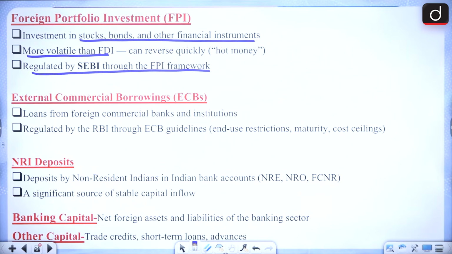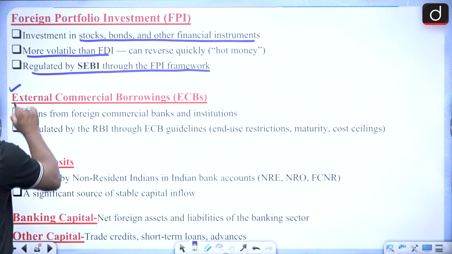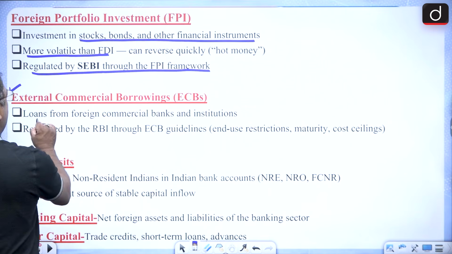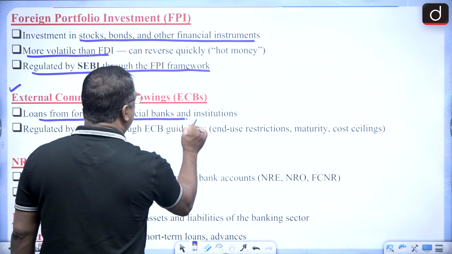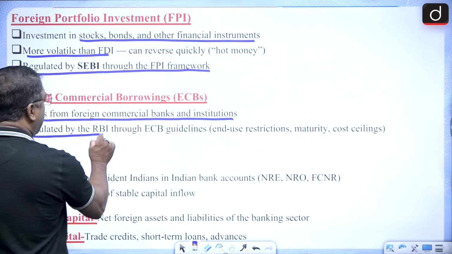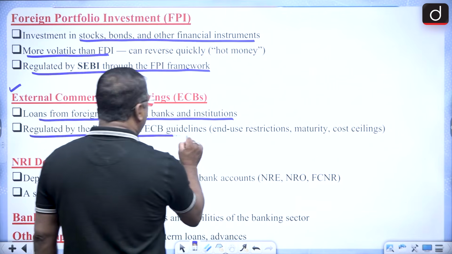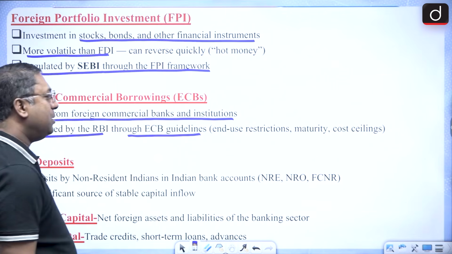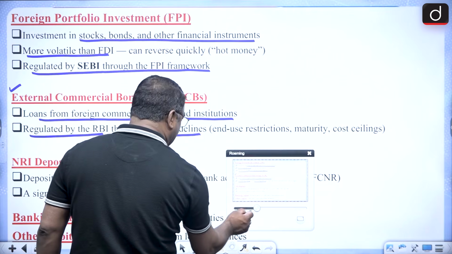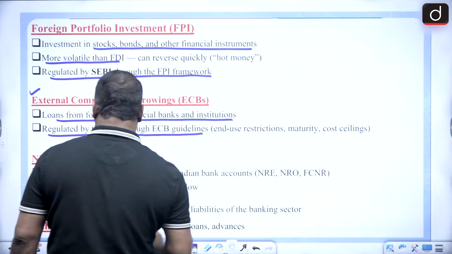Okay, then we have external commercial borrowings. External commercial borrowings means loans from foreign commercial banks and institutions, and this is regulated by the RBI through ECB guidelines. Okay, that is what. Then we have the NRI deposits also.